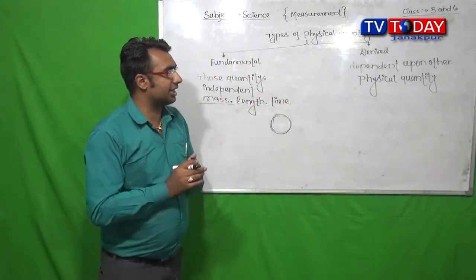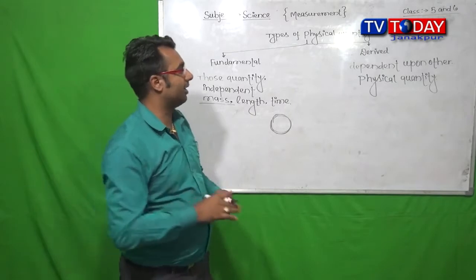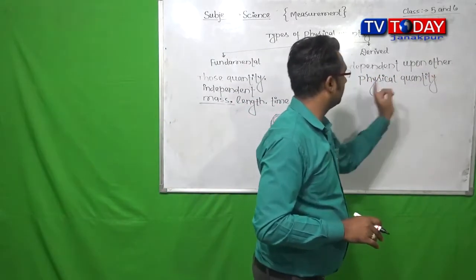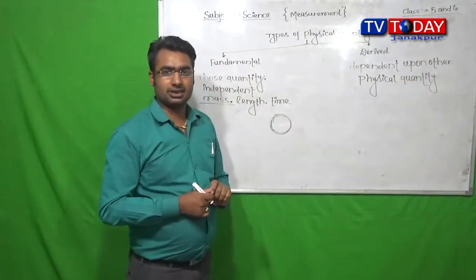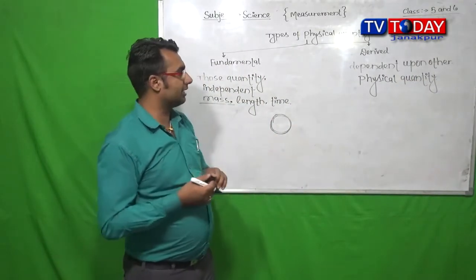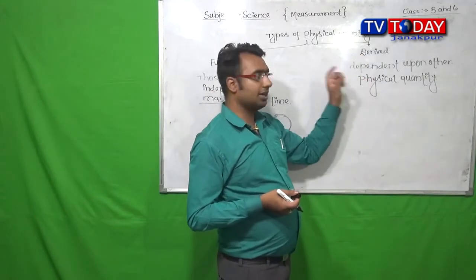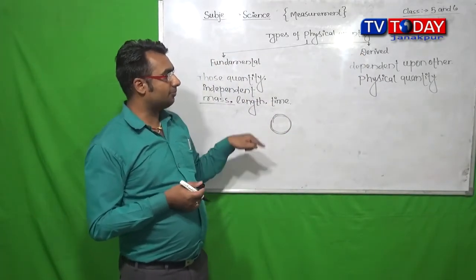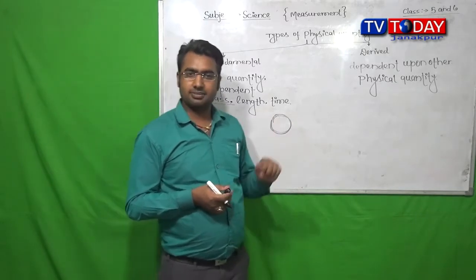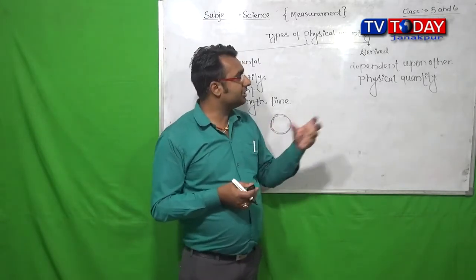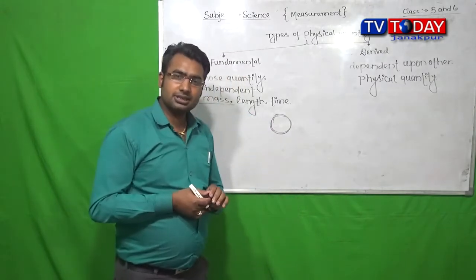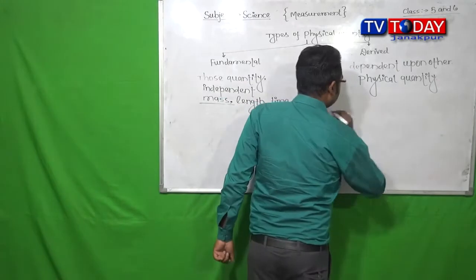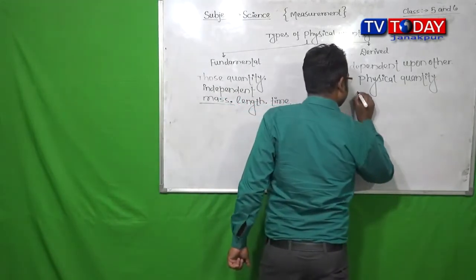Now try to understand what is meant by dependent upon other physical quantity. It means derived quantities are those quantities which are dependent upon other physical quantities for measurement. These are called derived physical quantities.